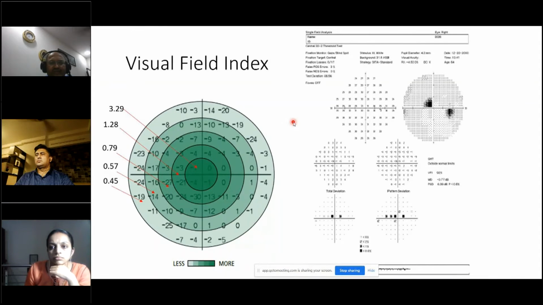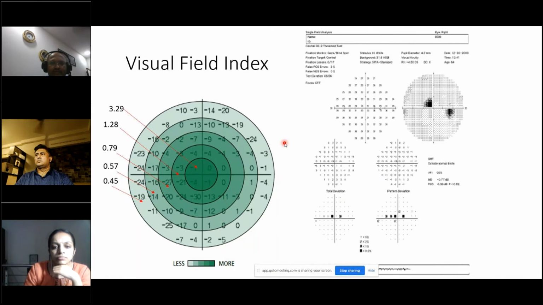So the visual field index is actually center weighted. This depends on the visual cortex and how much the central ganglion cells are represented in the visual cortex, in the calcarine sulcus.